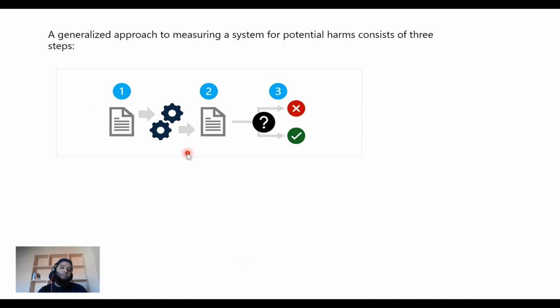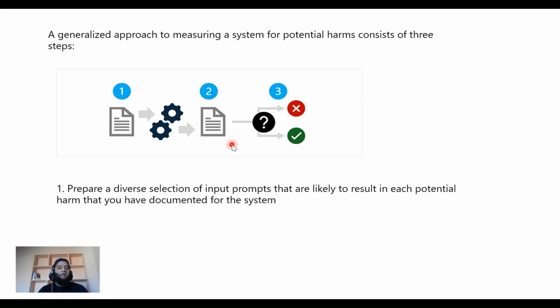So here's one, two, three. Let's see what they are. First one, prepare a diverse selection of input prompts that are likely to result in each potential harm that you have documented for the system. So you need to have a diverse set of input prompts that you think might result in the potential harm that you've documented. Give or instruct your prompt to do things in a variety of formats, use a different language, come from a different angle, and see how it's behaving.